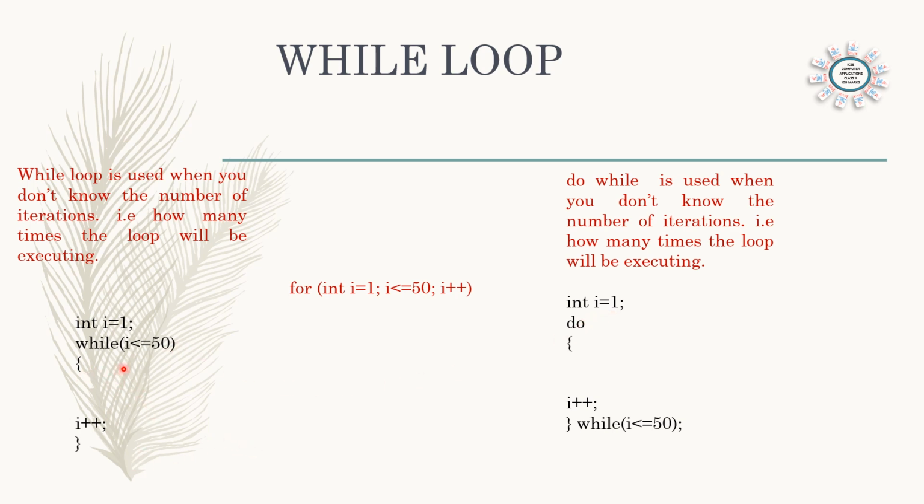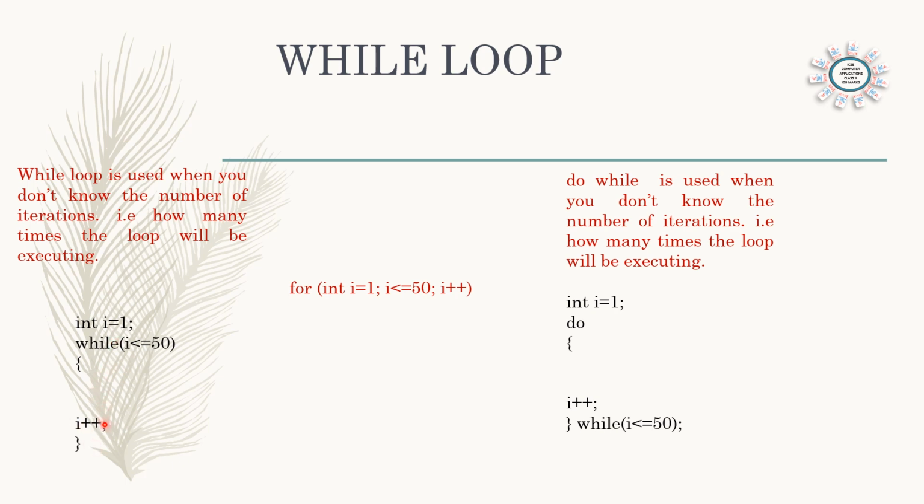If we are writing a while loop, write while in small letters, and in the brackets the condition will be given. That means what is the ending value. So here i <= 50 will be written in the brackets. And then the loop body opens and the statements of the for loop or while loop will be given, and before closing the loop the updation, decrement or increment, i++, the last part of the for loop, will be given.